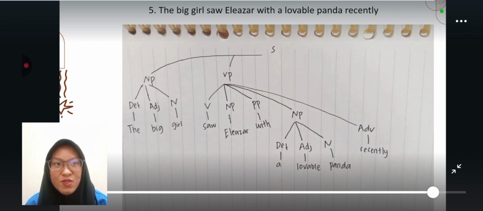For the verb it is saw, noun phrase is Eleazar, prepositional phrase or preposition is with, noun phrase divided into three, that is determiner a, adjective lovable, noun panda. This verb phrase also has adverb, that is recently.